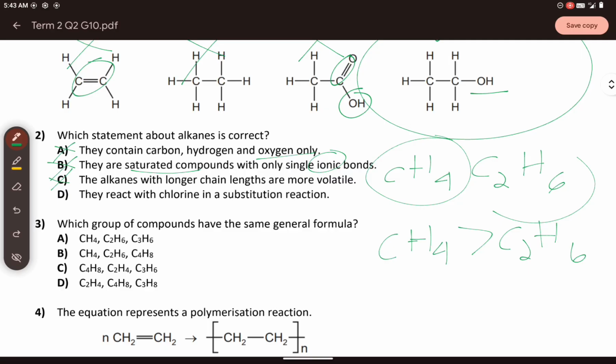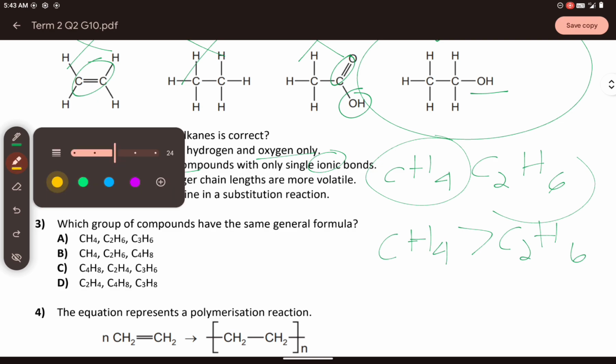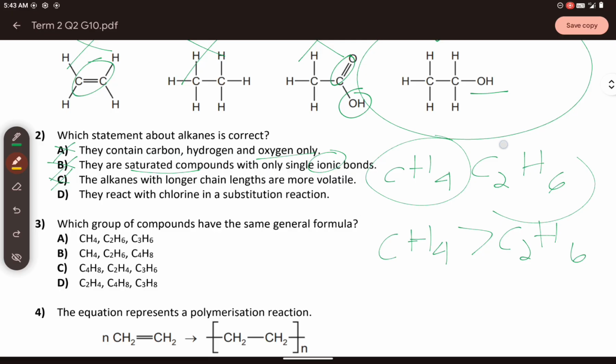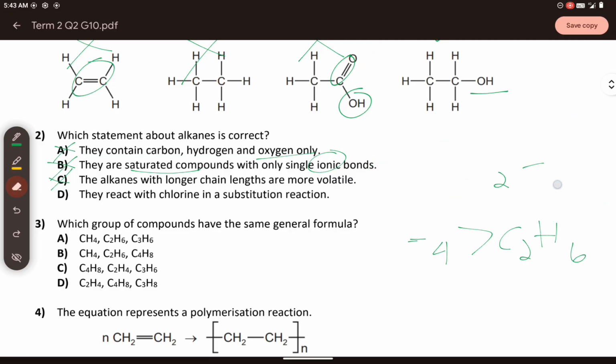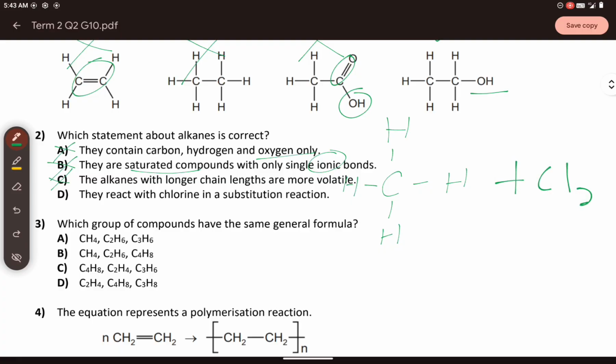That is wrong. Okay, now for letter D, it says they react with chlorine in substitution reaction. This one is correct, letter D. Why substitution? Because as you know, right, the bonding of the alkane, let's say you have a methane, and that is CH4, right? I'll draw the displayed formula like this, CH4. Should I double the size so you can see it properly? And then let's say you have a chlorine, which is chlorine gas in this case.